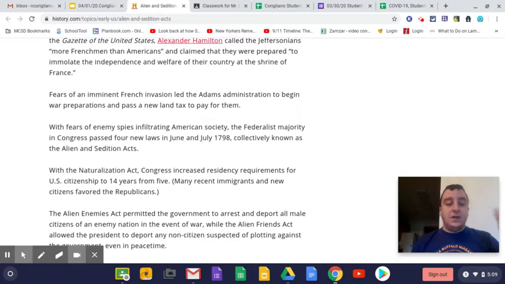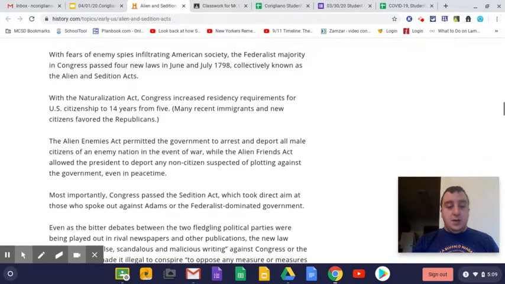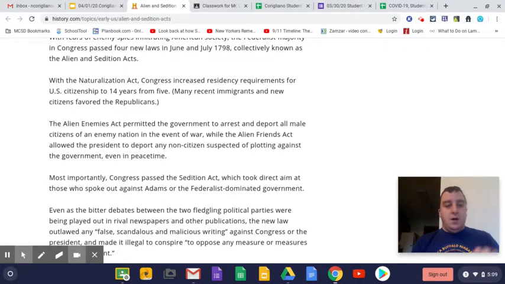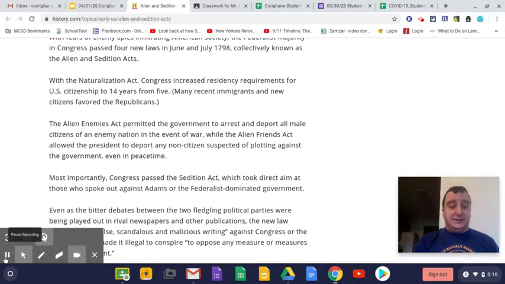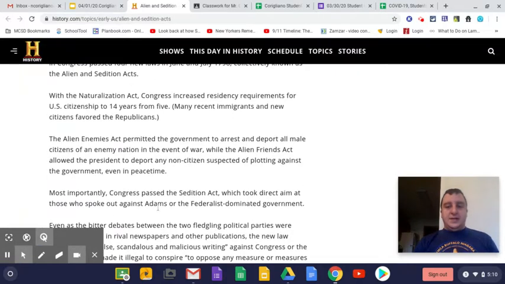So that was the one thing that was changed, and that was what the Naturalization Act was about. That was the point of the Naturalization Act. So we can see that the Naturalization Act really raised that requirement, in the view of the Federalists, to protect the United States.